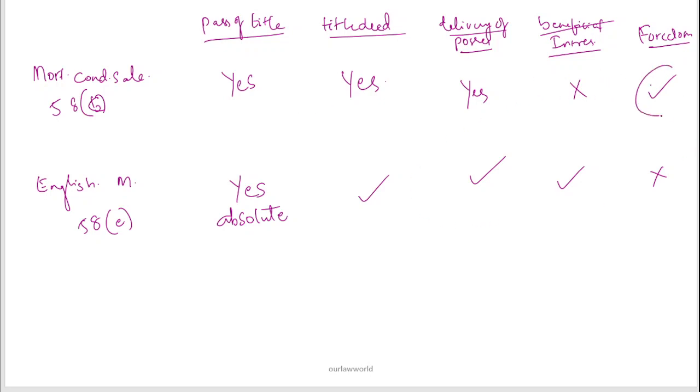So here the remedy is foreclosure, but in English mortgage the remedy is sale. This is based on a condition, and here there is no particular condition. It applies as soon as he repays the entire amount. So this is about mortgage by conditional sale and English mortgage.